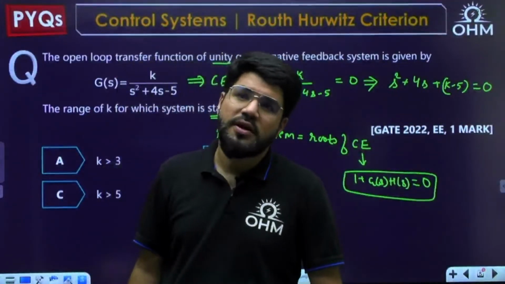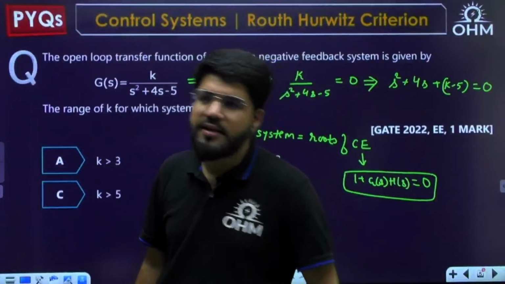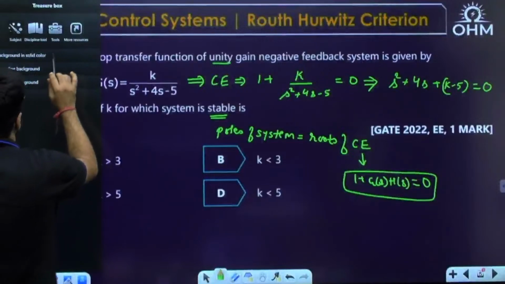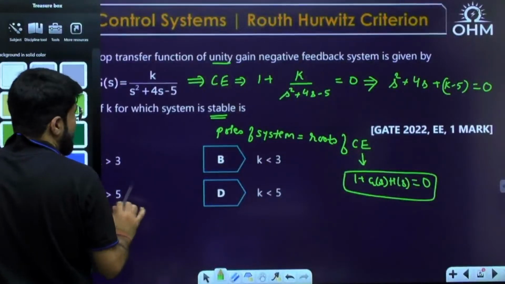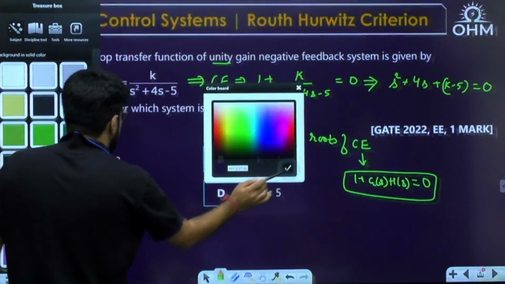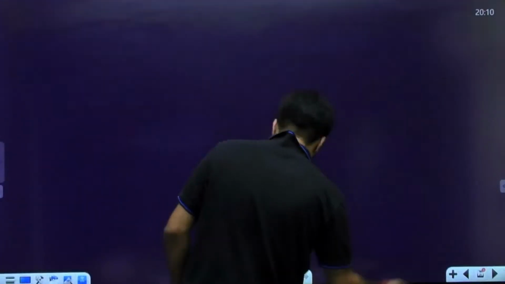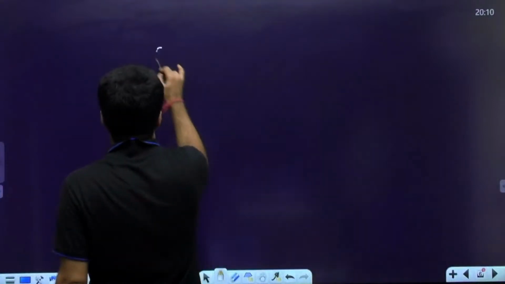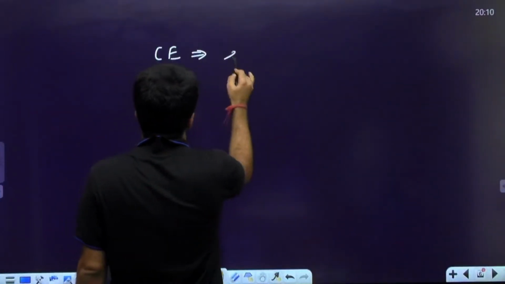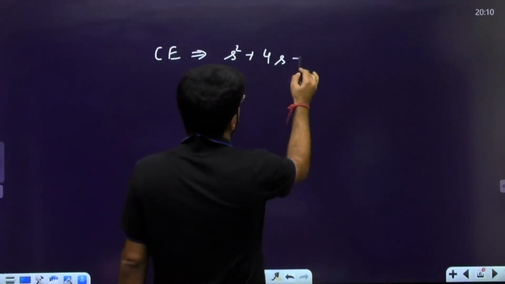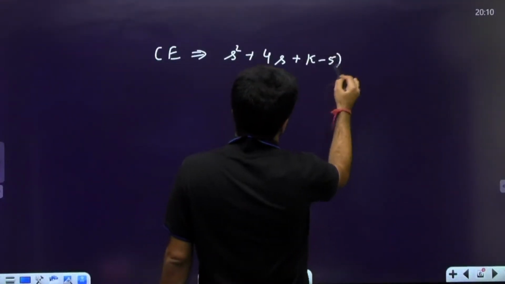You have a second order equation, and up to second order we don't need any Routh Hurwitz. That is the reason I'm especially starting with this question, because many students will start applying Routh Hurwitz, but up to the second order you don't need any Routh Hurwitz criteria. Let me rewrite the characteristic equation: s square plus 4s plus of K minus 5 equal to 0.